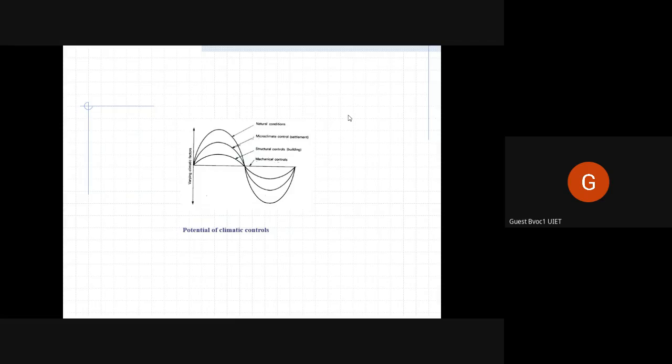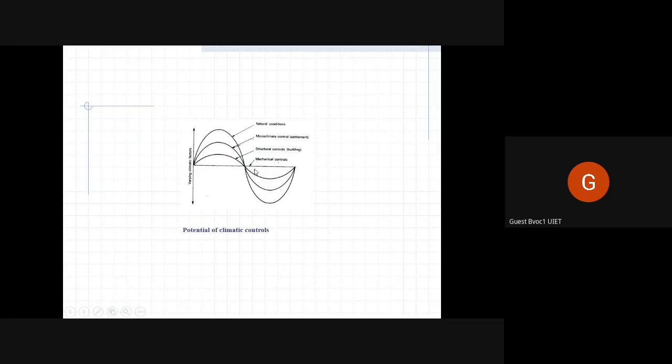Okay, this is important. This shows what factors we can change to provide maximum effects of temperature control, thermal control. First of all, mechanical.